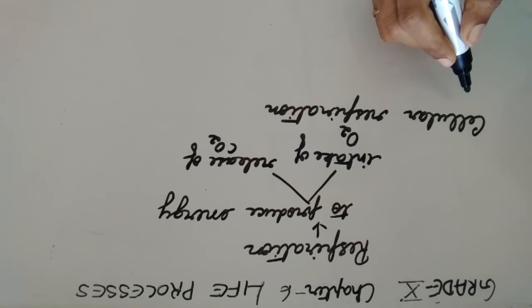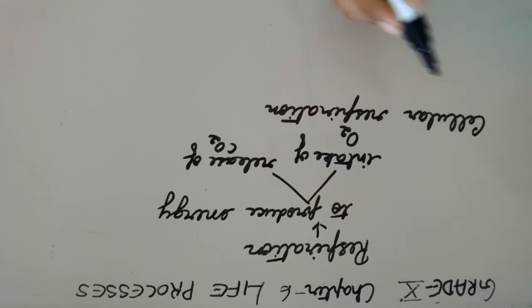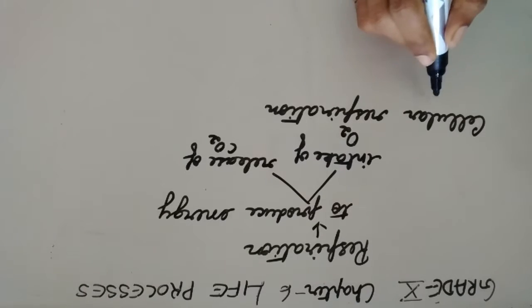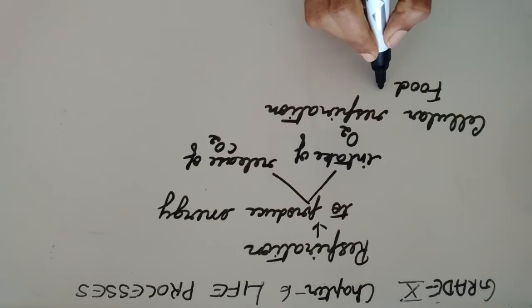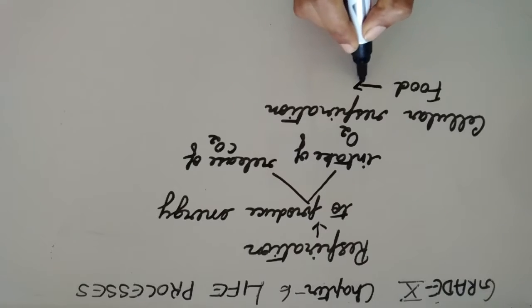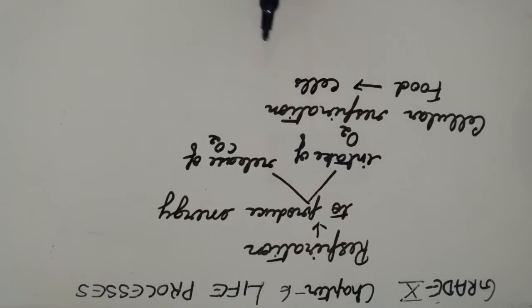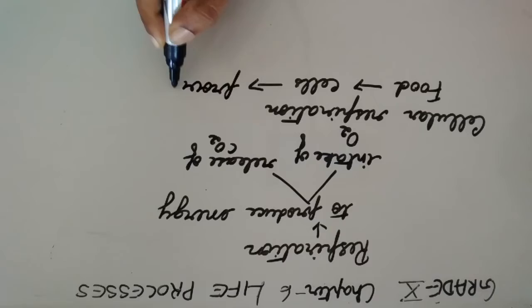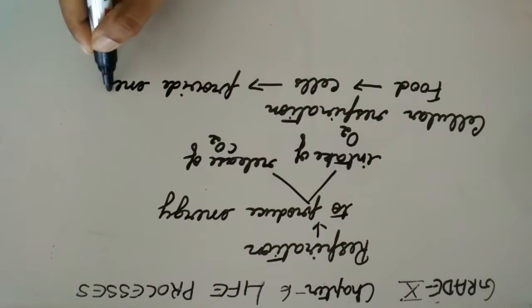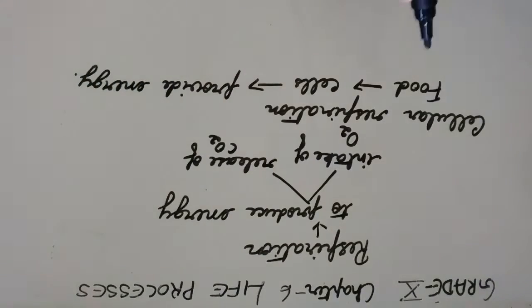The food that we take in during the process of nutrition is used by our cells, the cells of our body, to provide energy. But different organisms do this in different ways.